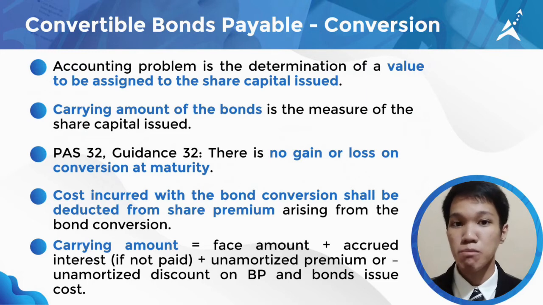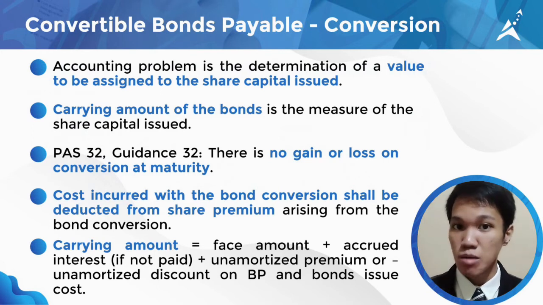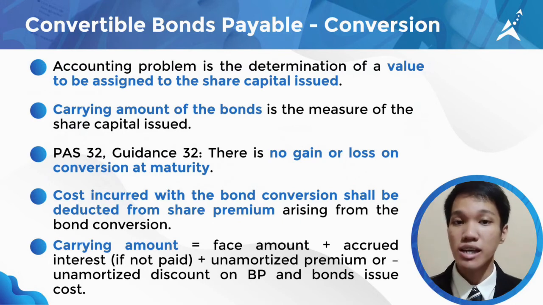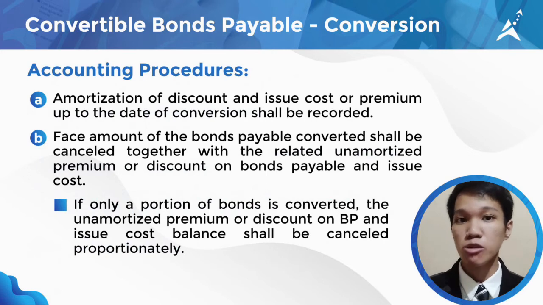And costs incurred with the bond conversion shall be deducted from share premium arising from the bond conversion. In computing the carrying amount of the bonds payable, it will be equal to the face amount plus accrued interest if not paid, plus an amortized premium on bonds payable, or minus an amortized discount on bonds payable and bond issue cost. In accounting for the conversion of convertible bonds, the amortization of discount and issue cost or premium up to the date of the conversion shall be recorded.